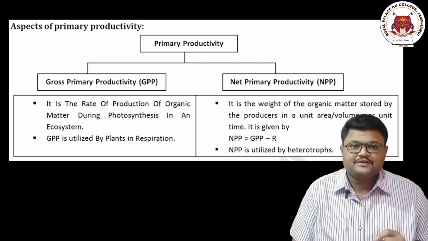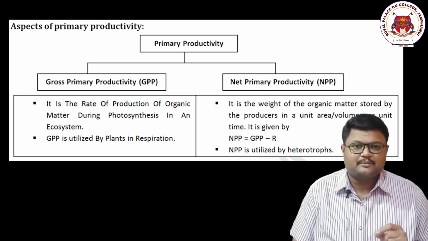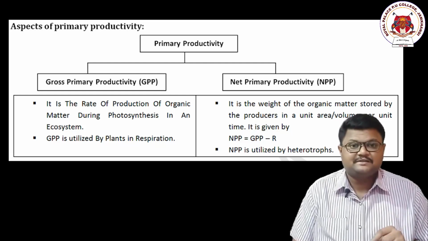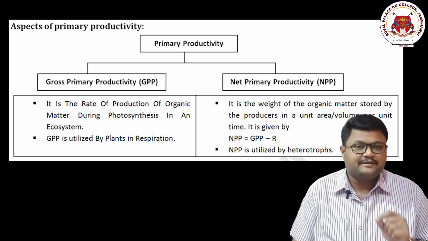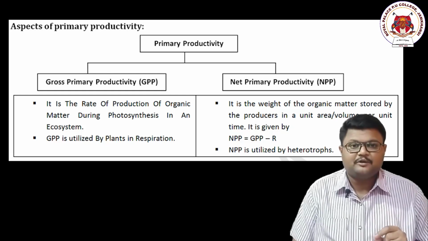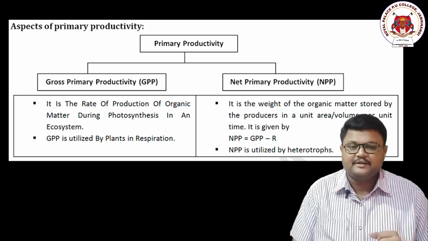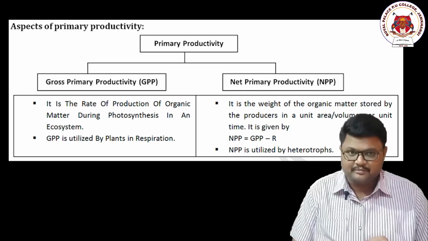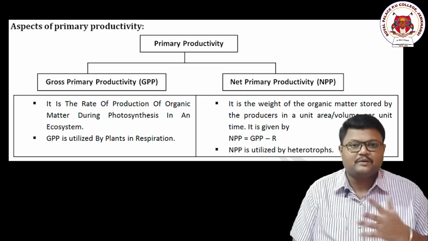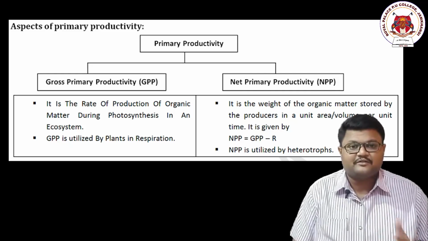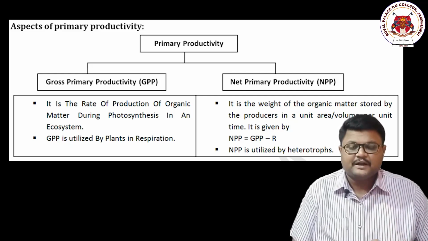Once again, the definition of GPP, or gross primary productivity, is similar to primary productivity, which is similar to productivity. It is the amount of organic matter or biomass produced during photosynthesis in the plants per area per time, which means that it is the total energy. Try to understand, this is the total amount of mass produced inside the body of the plants. Now, what is the difference here with respect to NPP?